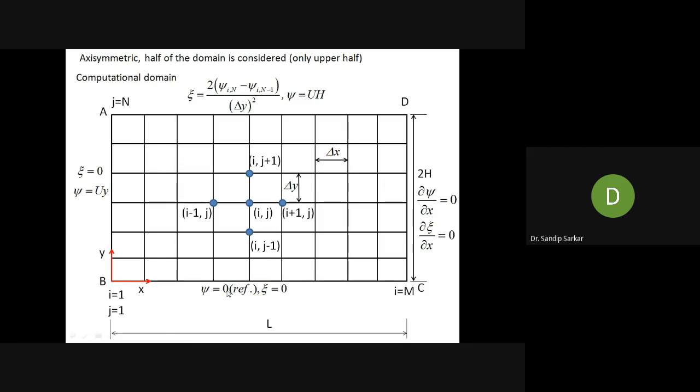Similarly, if psi is equal to 0, your vorticity will automatically be 0. This is the primary approach for the axisymmetric problem. So you provide this reference streamline value psi equal to 0 at the plane of symmetry, and accordingly you apply zeta equal to 0 at the plane of symmetry. Is that understood by everybody?